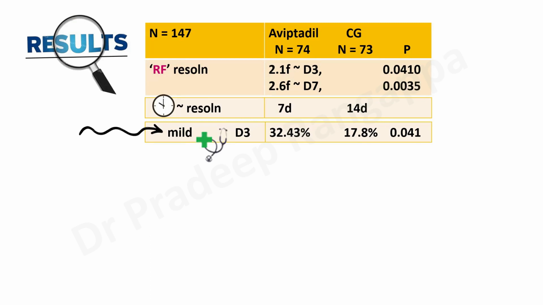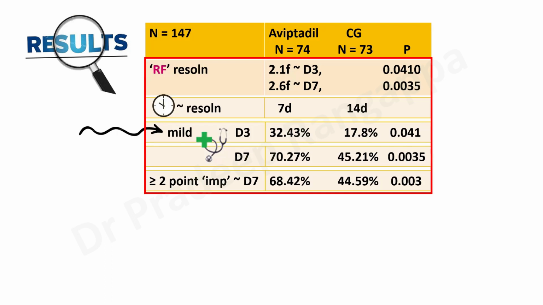And they even looked at the clinical progression towards improvement in the symptoms at day 3. So progression of symptoms towards improvement happened significantly better in Aviptadil. As you see, 32.43% of the patients had symptomatic improvement from a worse to a better stage as opposed to the control group. And even this improvement continued up till day 7, which means symptomatically patients started feeling much better clinically up to day 7. In the Aviptadil group, there were more patients as compared to the control group who experienced improvement in the symptoms. And more than 2-point improvement on the ordinal scale at day 7 happened more in patients in the Aviptadil group as compared to the control group.